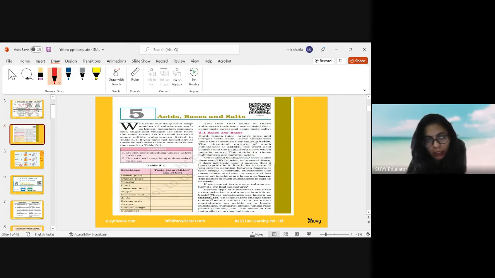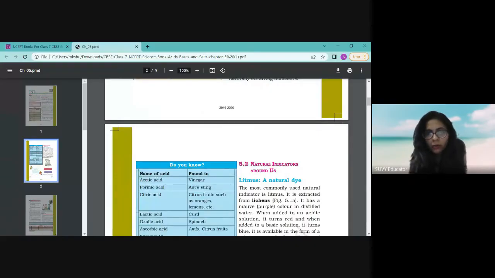Indicator: special types of substances used to test whether a substance is acidic or basic are known as acid-base indicators. We have talked about several types of indicators. Your first type of indicator is litmus solution and litmus paper. Now, we have talked about the litmus.